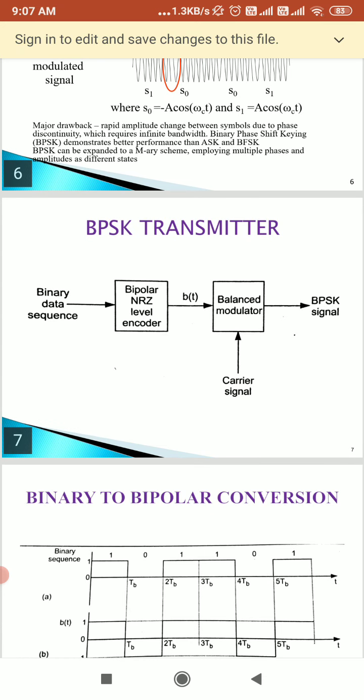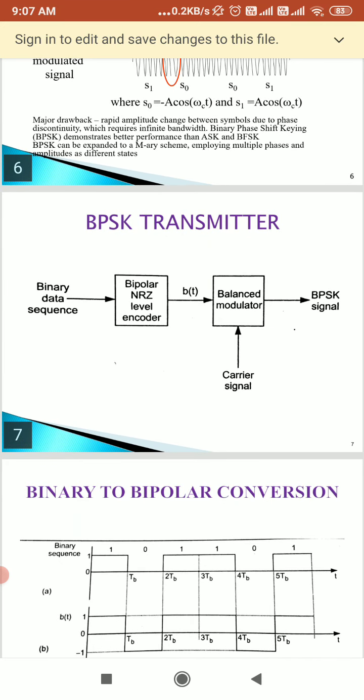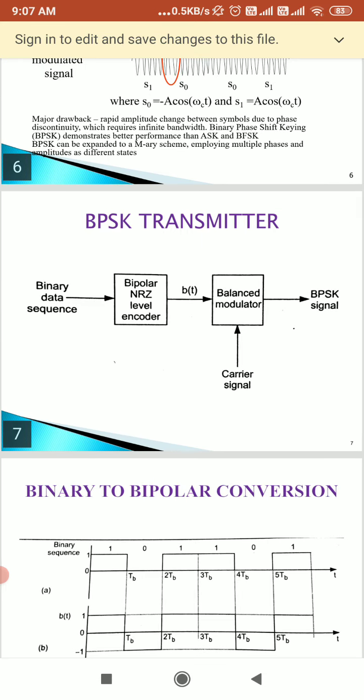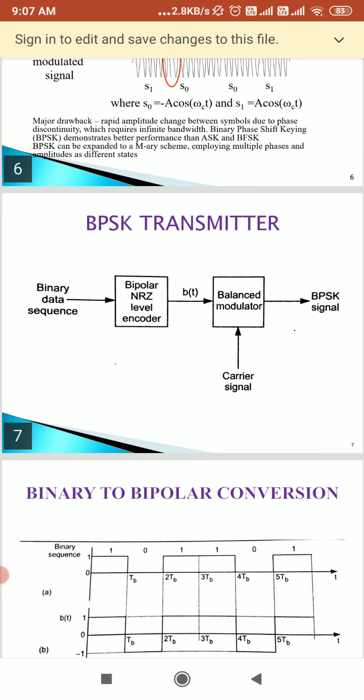In BPSK only one sinusoid is taken as a basis function, and modulation is achieved by varying the phase of the sinusoid depending on the message bit. Within a bit duration, the two different phase states of the carrier signal are represented as S1 of t equal to square root of 2Ps cos 2 pi fct and S2 of t equal to square root of 2Ps cos 2 pi fct plus pi.